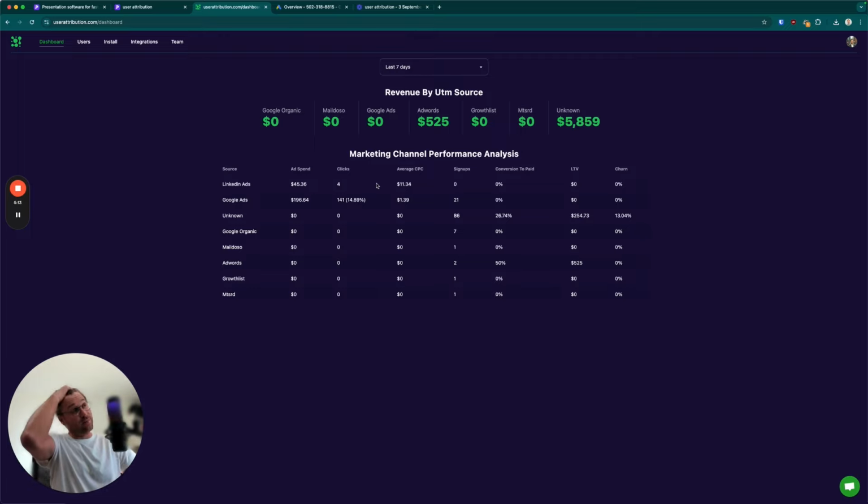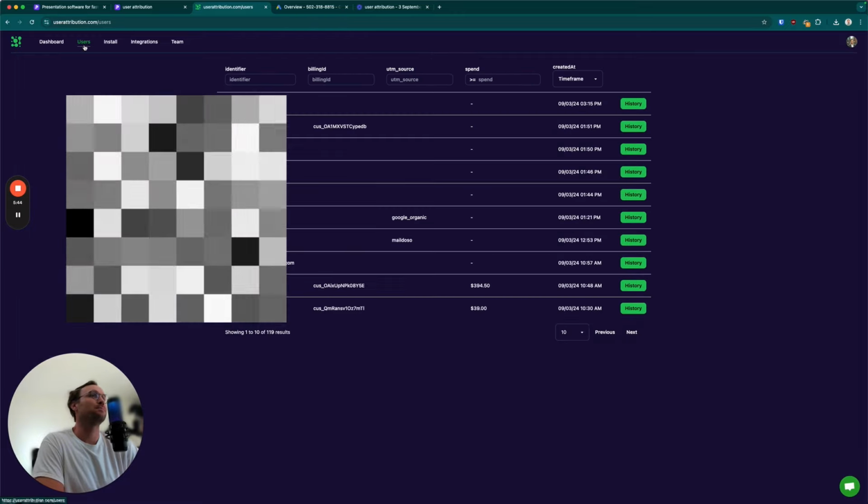I hope that this is a problem that you guys also encounter, but it just doesn't seem to be talked about that much. E-commerce has all this data on lockdown, almost out of the box with Shopify. You can fall on your keyboard and get a ROAS number, and it's real, it's accurate. But for SaaS, because we're often coding custom solutions, almost all the SaaS solutions are custom in one way or another, I think that you have to do a lot of work to get this fidelity of data. And so that's what this tool is all about, to get you that information out of the box.